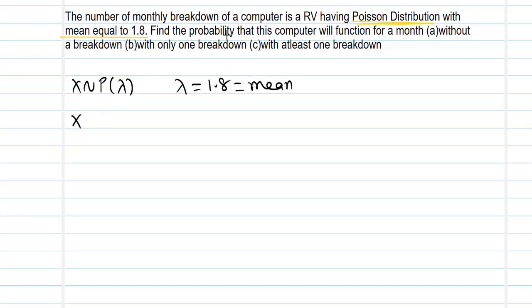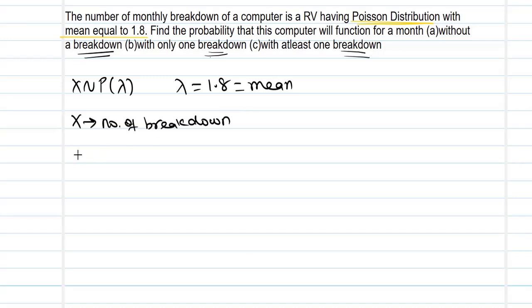So find the probability that this computer will function for a month without a breakdown, with only one breakdown, with at least one breakdown. The problem we are dealing with is breakdowns: how many times the computer crashes and stops working. This is something we often see, which means it is time to change the computer, or if we can push on, then the probability is going to decide how and when we can change it.